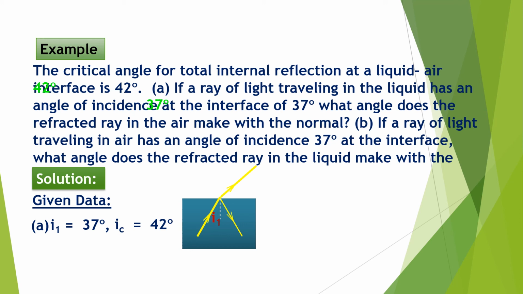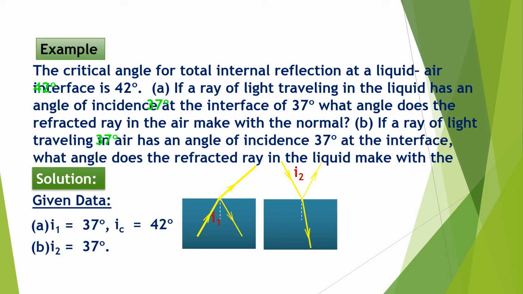Most of it is refracted, and partial reflection takes place. The critical angle given is 42 degrees. If the angle of incidence is more than 42, it will be totally reflected back, right? In the second case, the light travels from air to liquid and bends towards the normal, right? Part of the light is also reflected in the rarer medium.